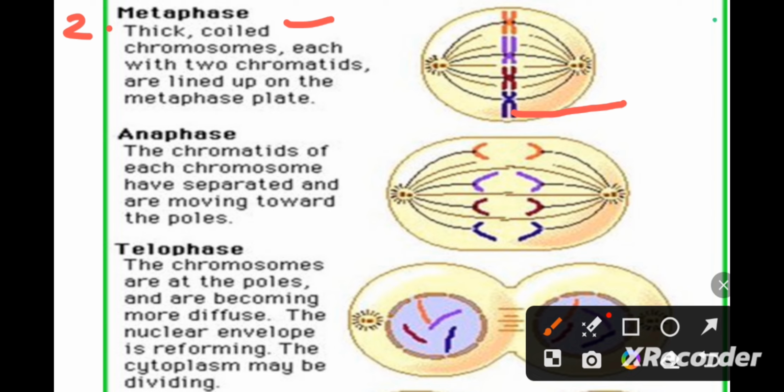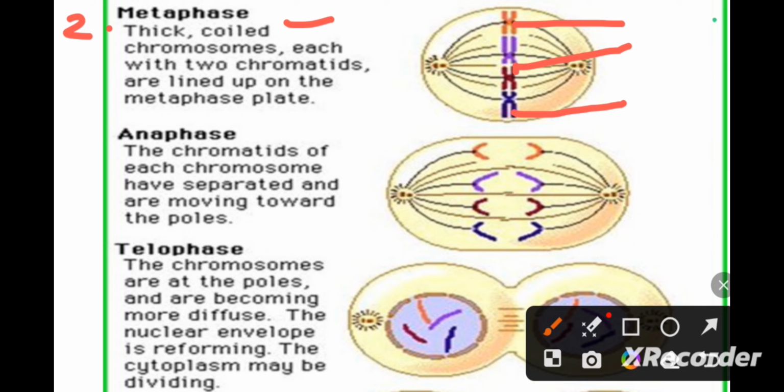There are two small disc-shaped structures at the surface of the centromeres, which are known as kinetochores, and these structures are the sites where the spindle fibers are attached. So the spindle fibers get attached to the kinetochores of the chromosomes. Now the chromosomes move to the spindle equator. This is the main point which we study during the metaphase.